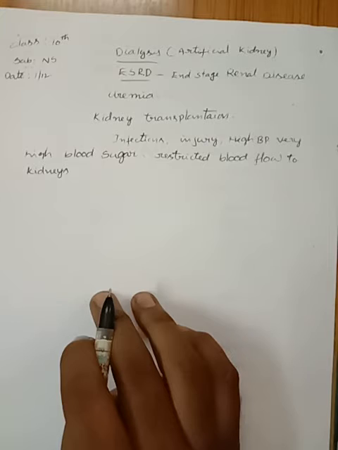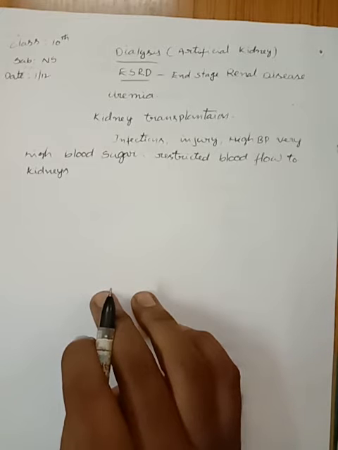So, a dialysis machine is used to filter the blood of a person when both kidneys are damaged.